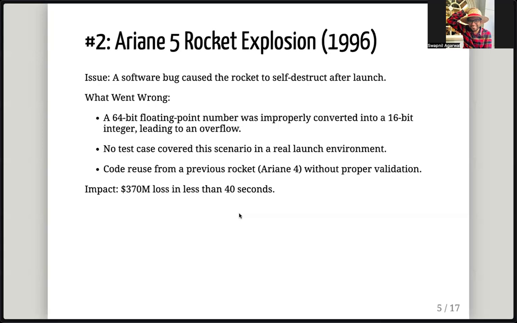This is called the rocket explosion, and this actually explains what pretty much happened, which is a software bug caused the rocket to self-destruct after launch. And what went wrong? In two words, it was an integer overflow. So a larger number, which was supposed to be a 64-bit floating point number, was stored in a smaller variable which could not hold such large numbers, and it led to an overflow. And no test case covered the scenario in a real launch environment.